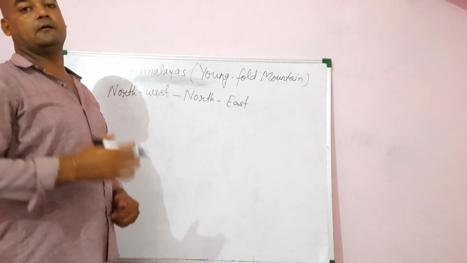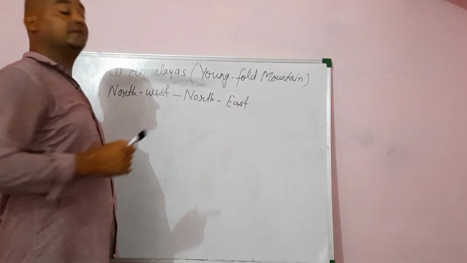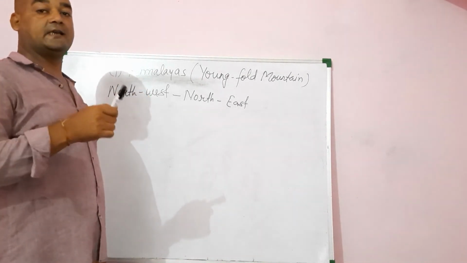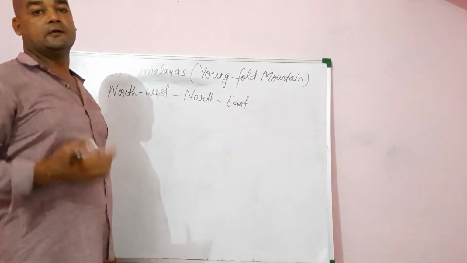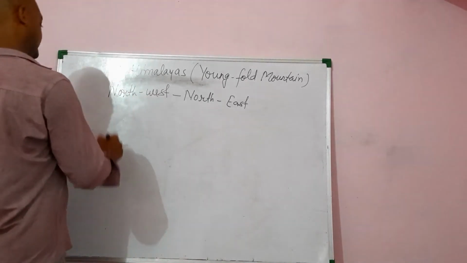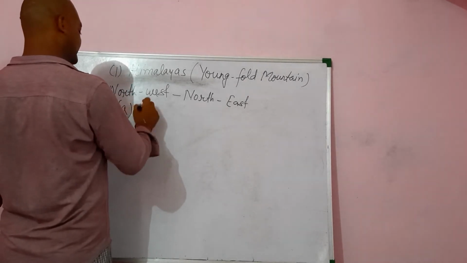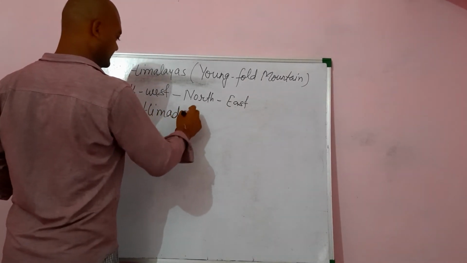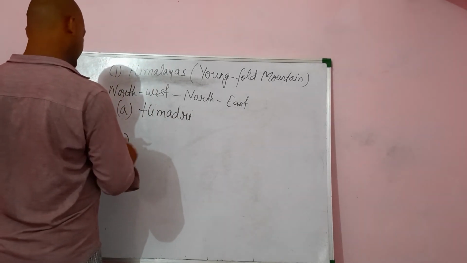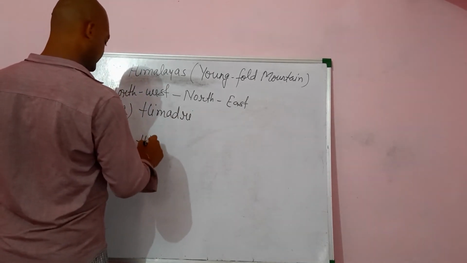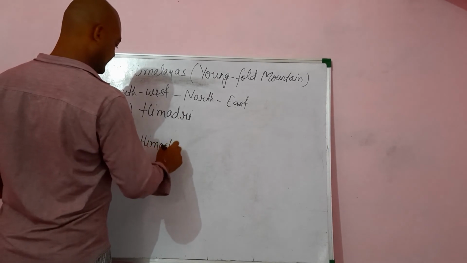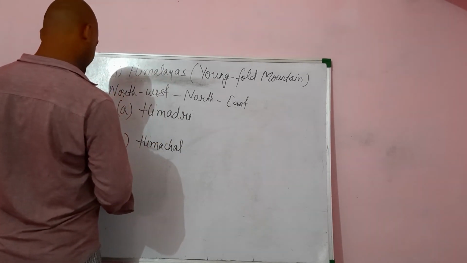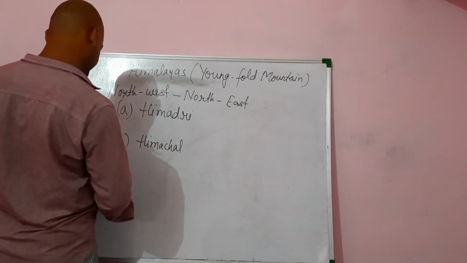On the basis of the height of its ranges, the Himalaya is further classified into three main ranges. First one, the highest range, is the Himadri. Second one is the Himachal, which is lower than the Himadri. And third one is the Sivalik.